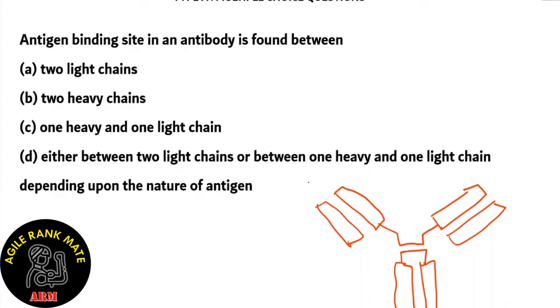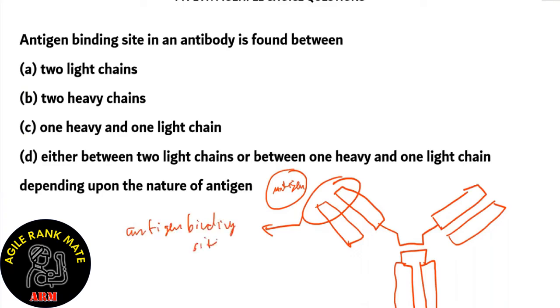So in an antibody, whenever there is an antigen, let's consider this an antigen. So the antigen binds here. That is the antigen binding site. Now, what about these blocks? The block which is not connected, this is known as a light chain. And the blocks which are connected, which include these as well as these, which are connected by sulfide bonds, they are known as heavy chains. So this is a typical structure of an immunoglobulin.